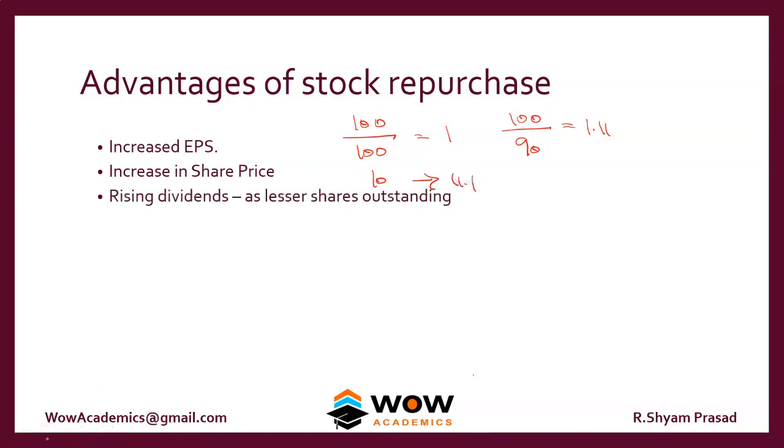Rising dividends, as there are fewer shares outstanding. So earlier you had to pay a high amount of dividends to 100 shareholders, but now you only have to pay dividends to 90 shareholders.